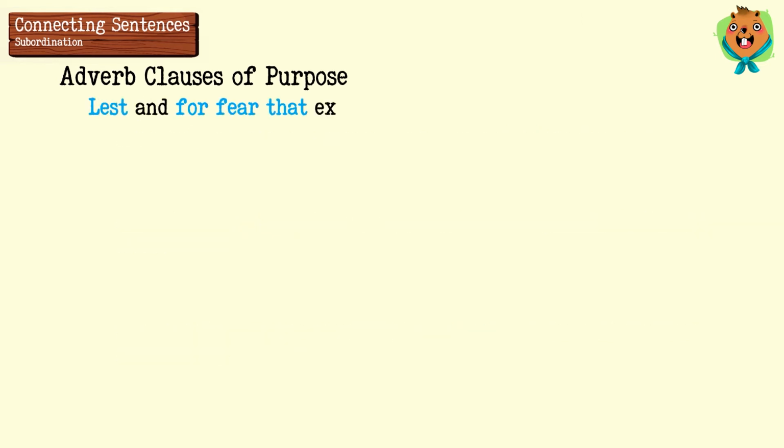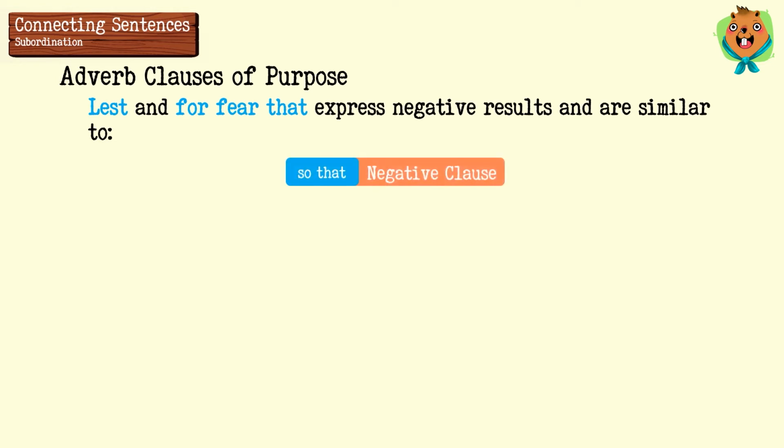The conjunctions lest and for fear that express a negative result and are similar in meaning to so that and a negative clause. For example, I was afraid to go out lest he should follow me. Or, I was afraid to go out lest he follow me.